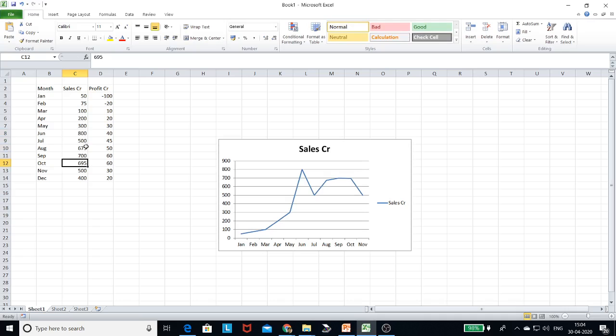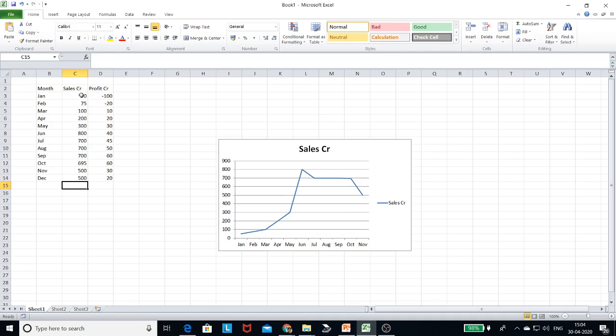And if in the decline stage it changes to 700, then again the graph changes. Then 700, 695, 500, and again 500. Like this, my graph has changed.